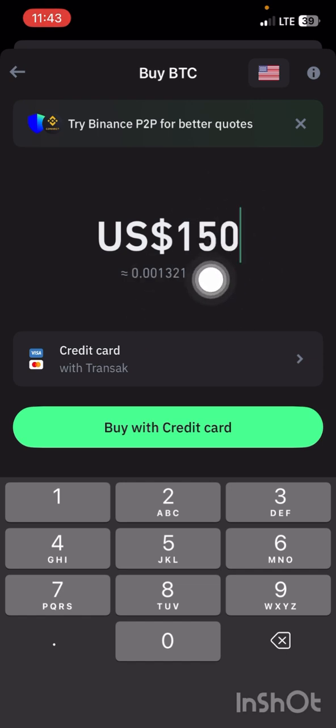It gave you $143. Now I want you to understand something here. You did not buy the $150 you will be using to buy this Bitcoin at the same rate you'll be selling this $143. Now when you go to the Binance Bybit P2P market right now, you see that a dollar is selling for 1,620 naira. Now this dollar you used to buy this Bitcoin here, you'll be getting at 1,400 naira if you use the bank card I am going to suggest for you. Via that bank card you'll be getting the dollar at 1,400 naira. Now when you want to sell, you'll be selling for 1,620 naira.